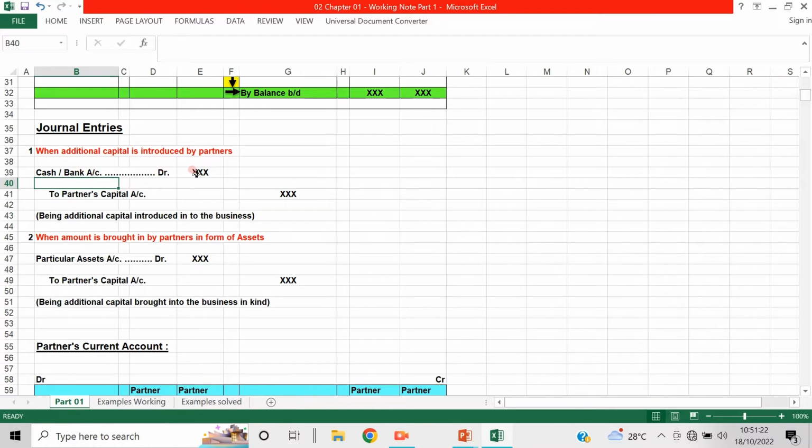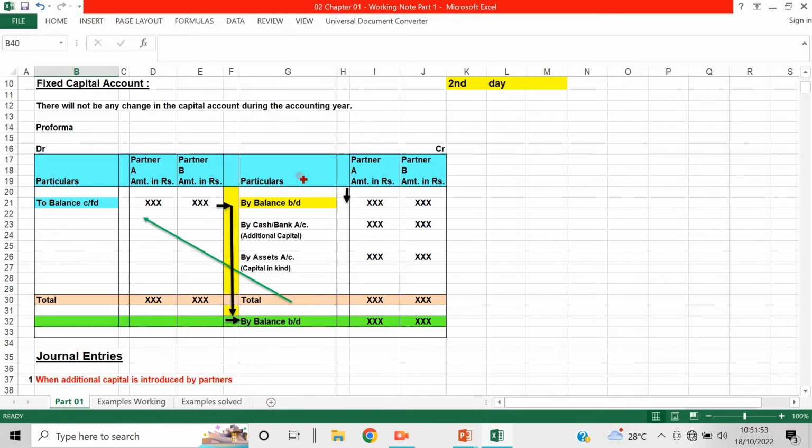When the amount is brought in by the partners as assets, then the particular asset account is debited and the partner's capital account is credited. For example, if it is machinery, the machinery account is debited with its value, and that amount will be credited to the partner's capital account. So this is the fixed method.